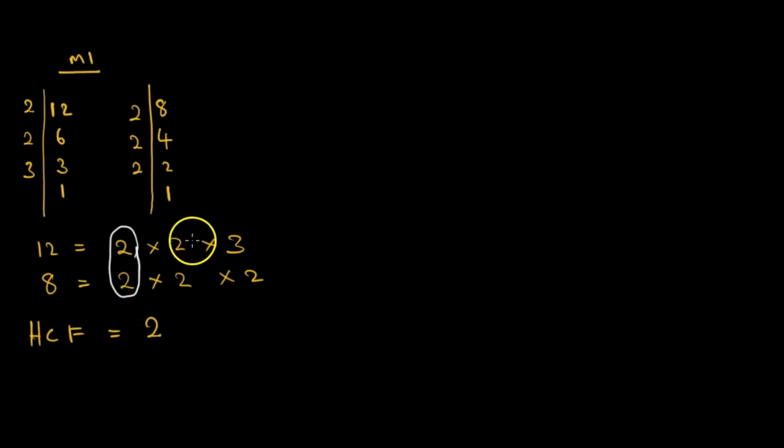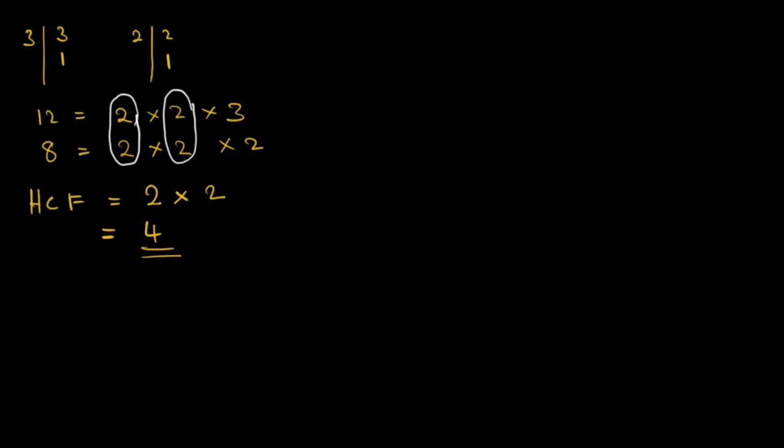Then toona kuti 2 unouya futi ari common, tinobva tatomurepresenta futi na 2 apo, tobva tati times 2. Saka 2 are common, we represent by only one value, which is 2. 2 futi are common, we represent with another 2. If we multiply 2 times 2, we are going to get 4. That is our answer. So ndo maitiro atinoita.